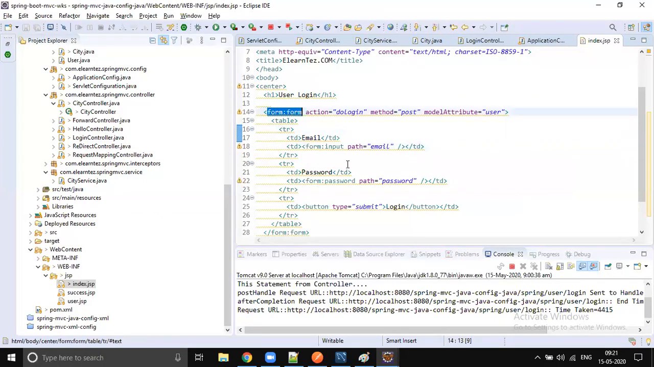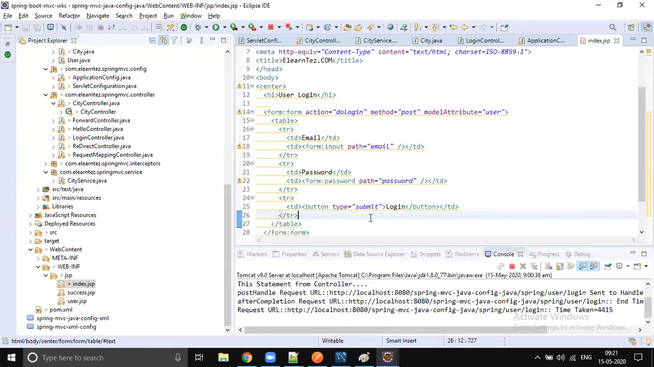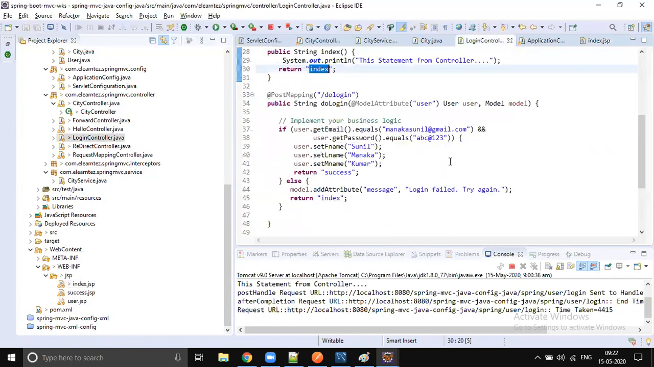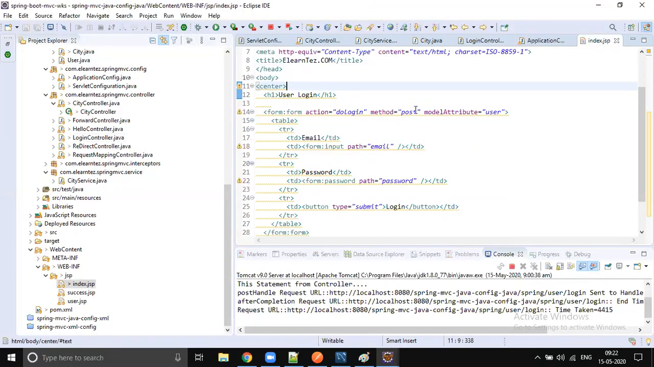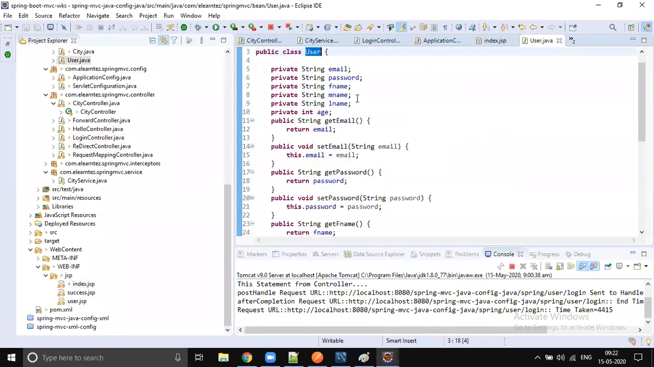So why do we use this taglib library? If you use the Spring taglib library and say form colon input path email, path password, and say model attribute user, then when you click on the submit button, you need not collect request params. However complicated the POJO is, it will be automatically converted into a Java object. In the form colon tag you set model attribute user, and it will be wrapped into a user object. So here you could have email, password.